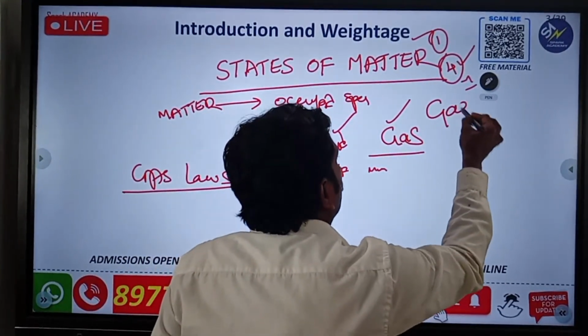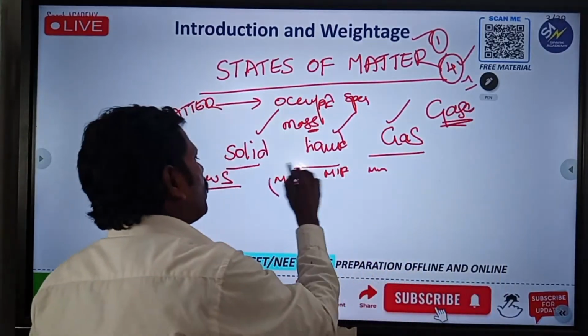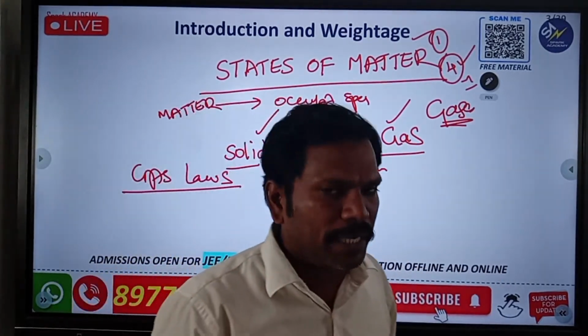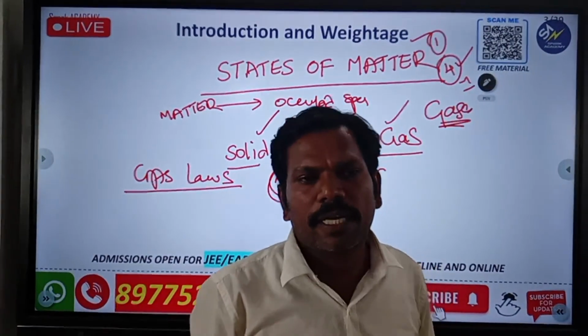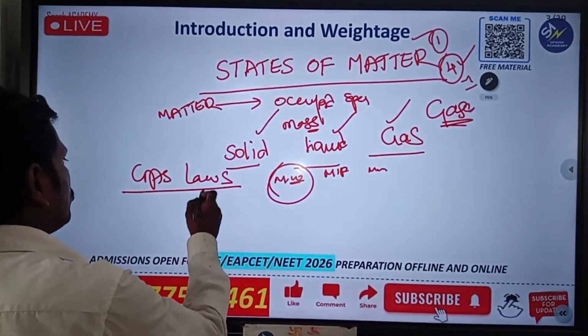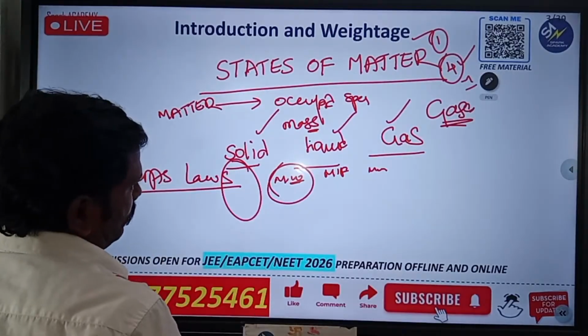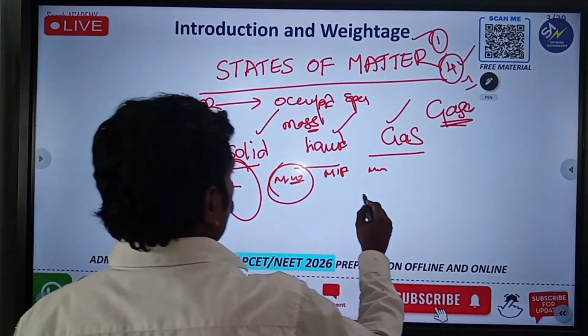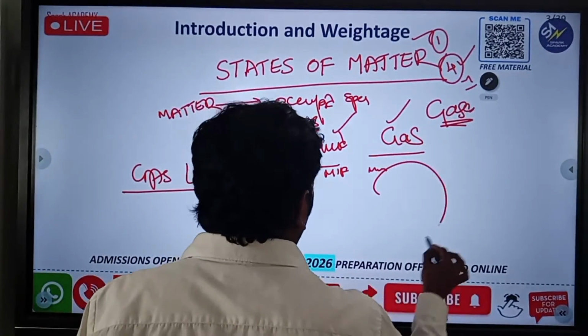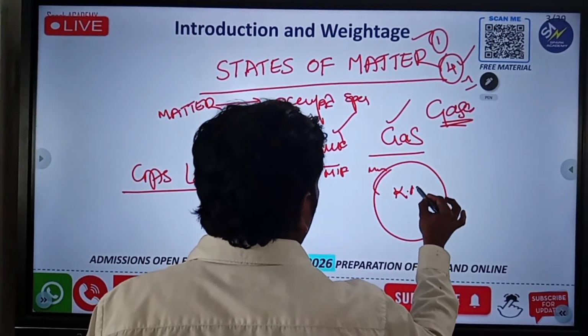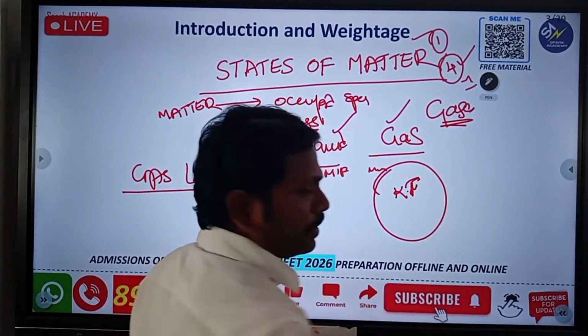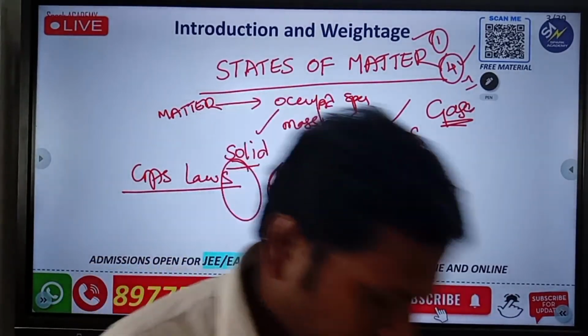Everywhere this molecular weight will come up because it is fundamental. Clear? Right now we discuss all the gas laws, and after that we go for kinetic molecular theory, KMT. Clear?